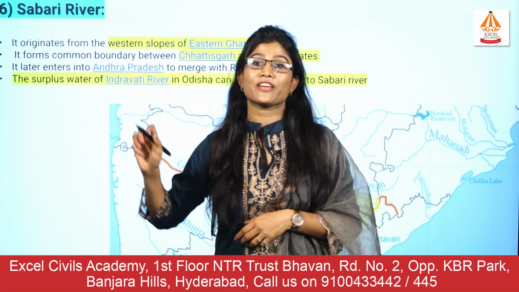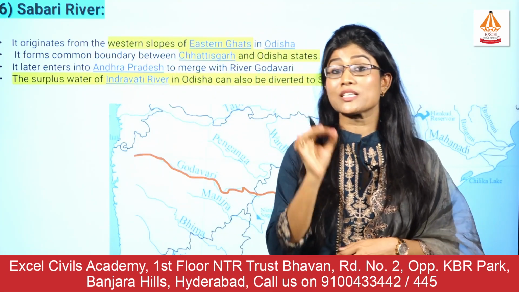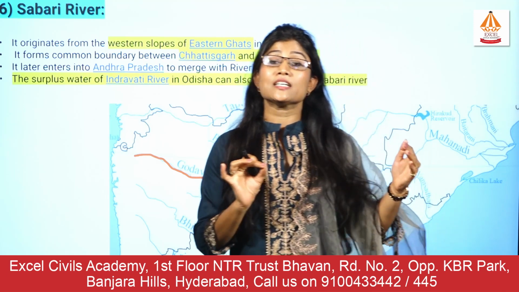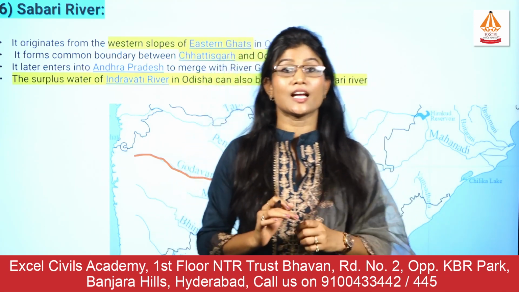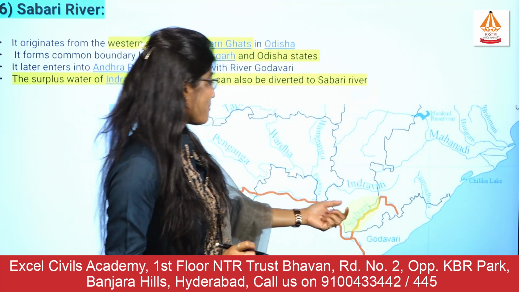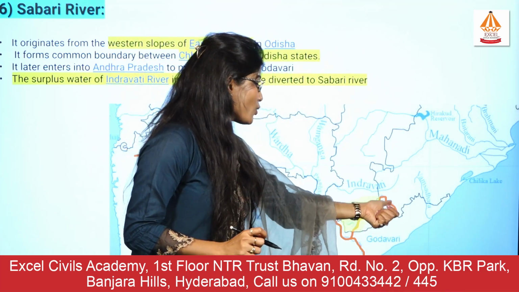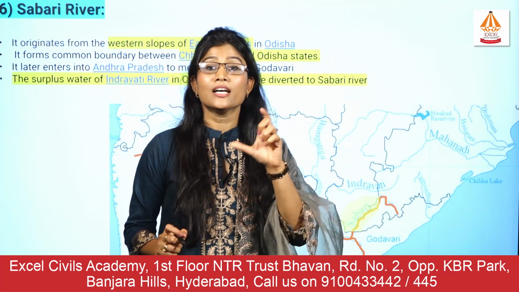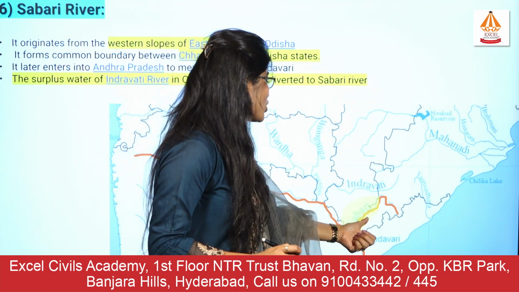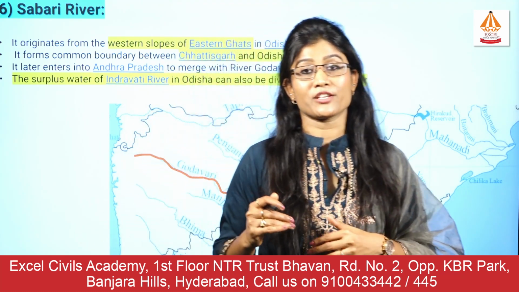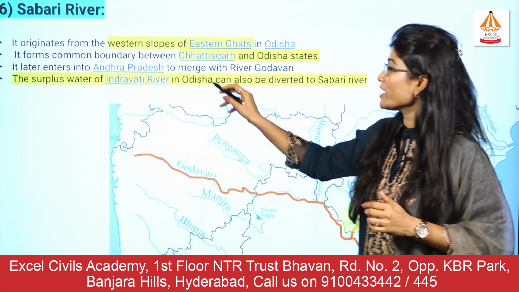Then the sixth river that we have is the Sabari river. Now this Sabari river also originates in the western slope of the Eastern Ghat. You can see in this map where this Sabari river originates. It originates and flows through Odisha and then enters the region of Chhattisgarh. Ultimately, it enters the region of Andhra Pradesh. So this Sabari river is also equally important.